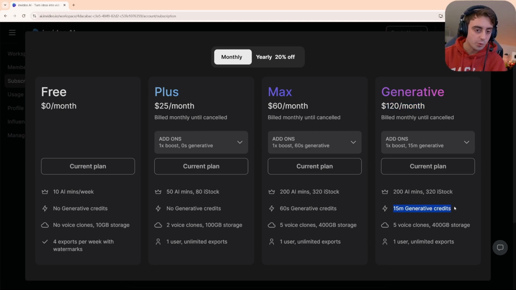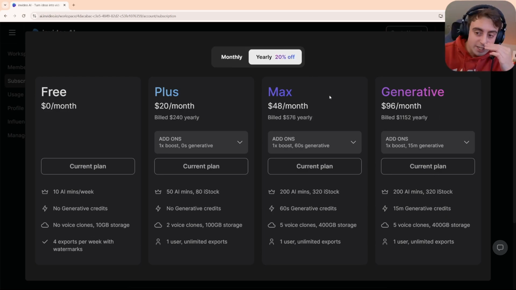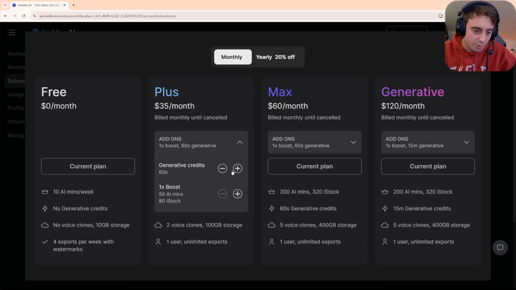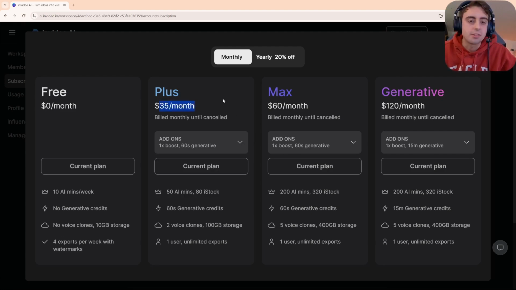I think a lot of folks would probably opt for the Plus plan and then use their own AI video generators at this point in time, just because of the pricing. If you got some money, it's great to have it do most of the heavy lifting for you. And you do get a little bit of a discount, 20% off if you go with that yearly plan. That puts you at $96 a month. I still like that they have the add-on for generative credits with the smaller plans. So, you don't have to spend $60 a month to try AI generative credits. It looks like at the minimum here, it's like $35 a month.